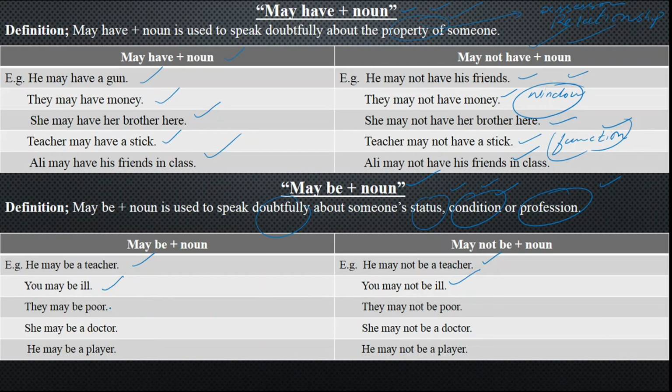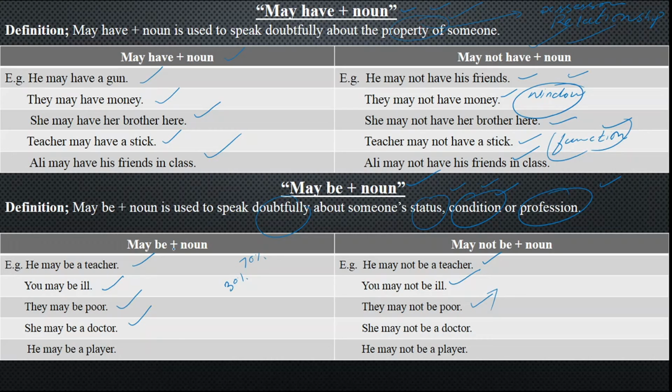They may be poor. Why? Because of their condition, their house, their living, and everything I have observed, I said they may be poor. And they may not be poor, because I think that they are misers, having that much property, but they are misers. She may be a doctor. Her personality looks like she is a doctor, maybe or maybe not, but we are not sure. We are just saying it doubtfully, and that doubt is 30%, but 70% we are not sure.